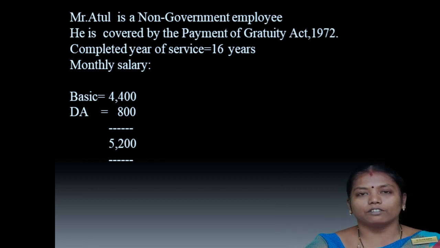Third, we have to notice the completed years of service, which in this sum is 16 years. Next, we have to see the monthly salary. For the calculation of monthly salary, basic pay is rupees 4,400 and dearness allowance is 800, so the total monthly salary is 5,200.